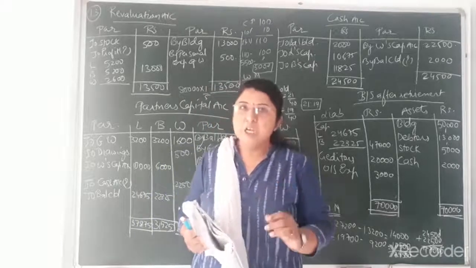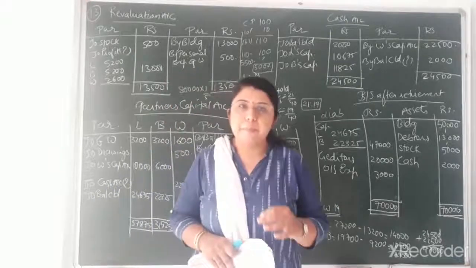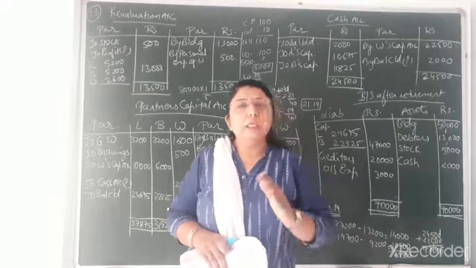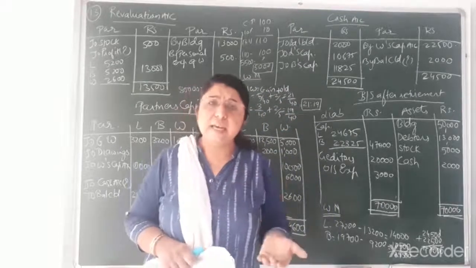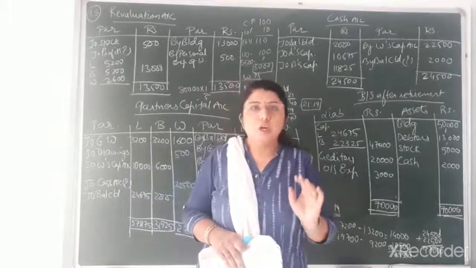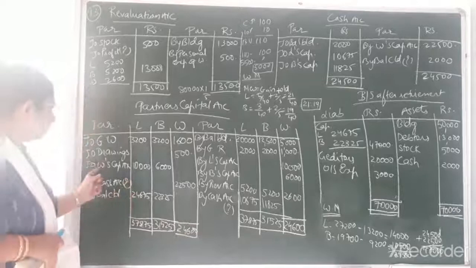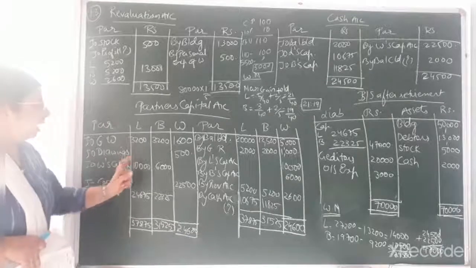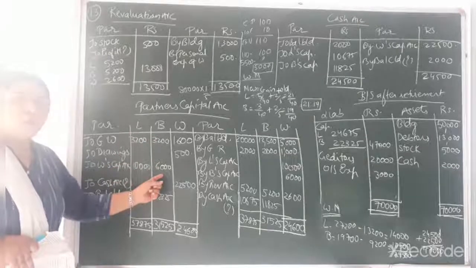So it will be distributed in the ratio of 5:3 between the continuing partners, that is L and B. So what is the journal entry? Again revising: continuing partners' capital account debit to retiring partner's capital account credit. The continuing partners here are L and B, and the retiring partner is W. So continuing partners' capital account debit. On the debit side you can see I have written the name of the opposite party, that is to W's capital account, and in the column of L that is 10,000, and in the column of B that is rupees 6,000.